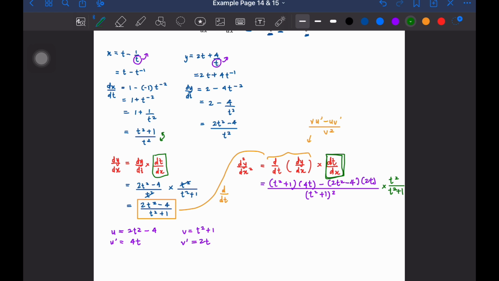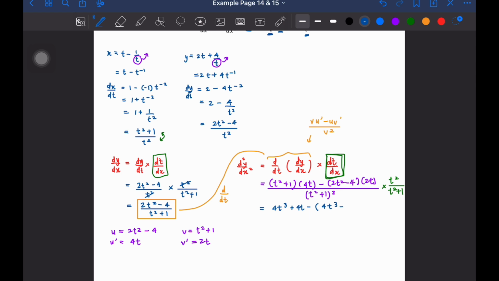Okay, stop. Right, so let's simplify our answer from here. Okay, so what I will do from here is saya akan expand everything. Right, so I'm going to expand everything. So I have 4t cube and then plus 4t. Okay, lepas tu kita ada minus. Minus, lepas tu expand, kita dapat 4t cube.